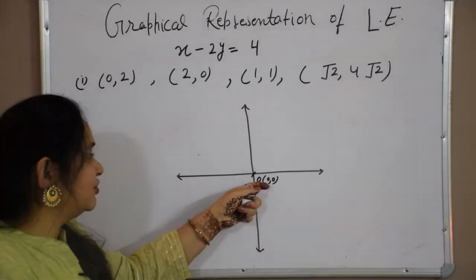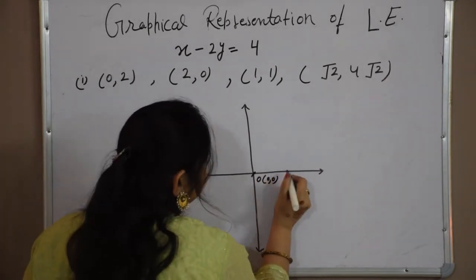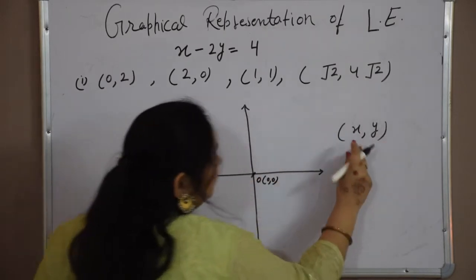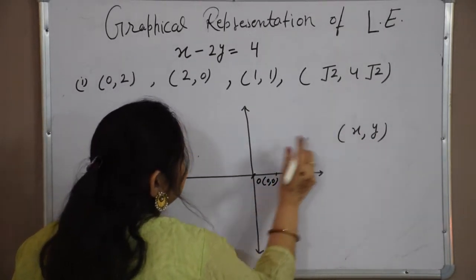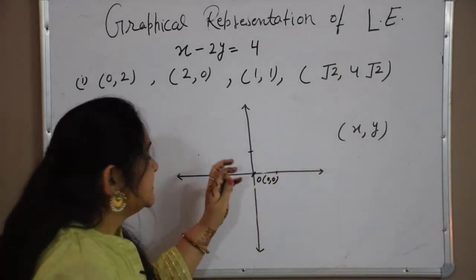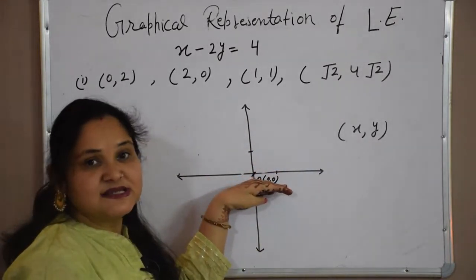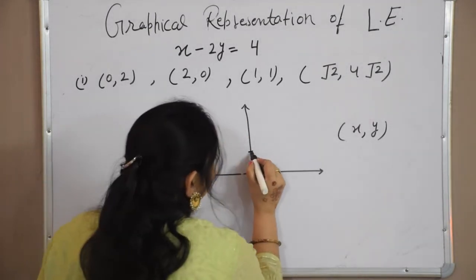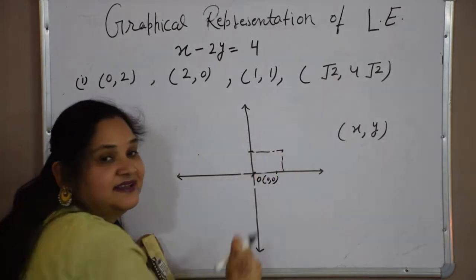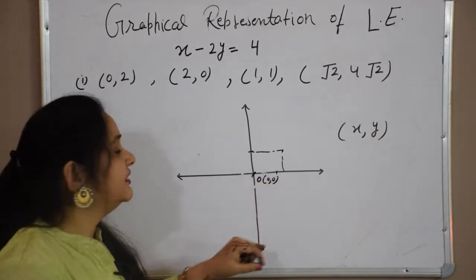That point is origin, coordinates are 0, 0, and any point in our coordinate plane, we can write it in the form of x, y, where x is a point on x-axis and y is a point on y-axis, and we consider x as the perpendicular distance from the y-axis and y as the perpendicular distance from x-axis, and in the form of a rectangle like this we join them, and where they meet, that is the original point, and we call that point the coordinates of the given point.